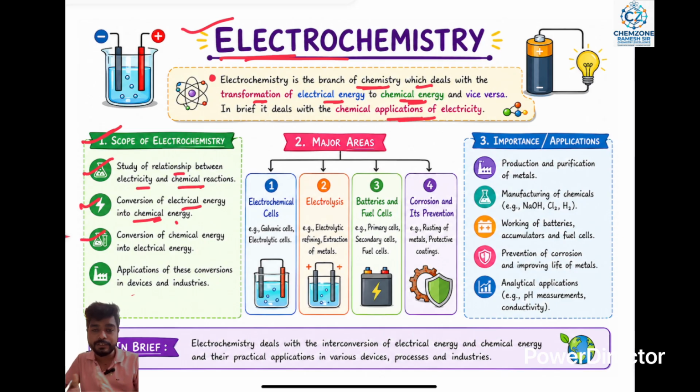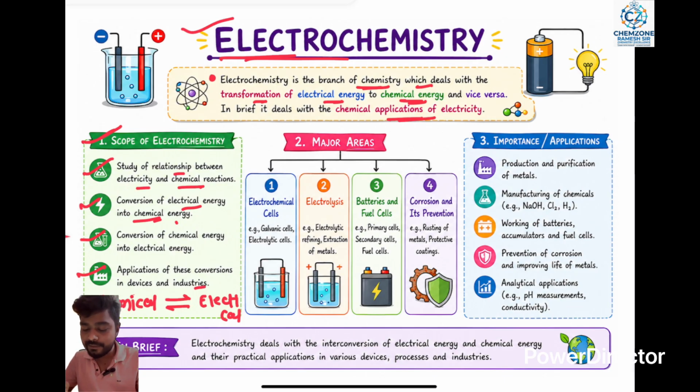Third one is the conversion of chemical energy to electrical energy. That is a change of form. I would say exchange from chemical to electrical and electrical to chemical. I mention these two arrow lines: chemical to electrical and electrical to chemical, that is a reversible process. Then fourth one is the application of this conversion in devices and industries.